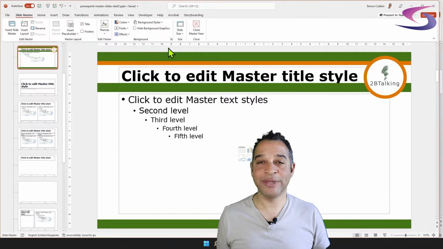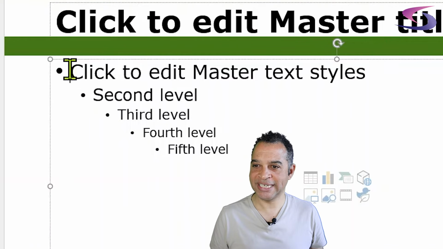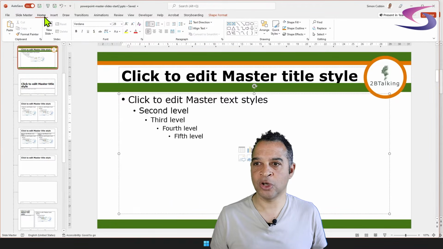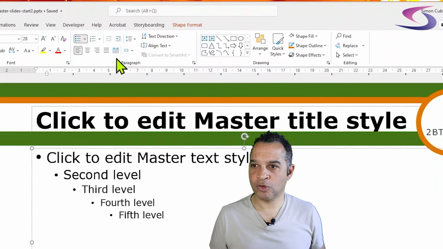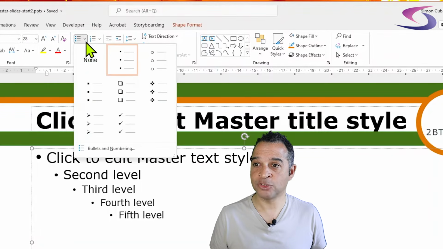Righty then. So let's see if we can add a little bit with these bullets. So the first thing is I want to change this bullet here to see what I'm working with. So I'm going to click on the top of this list. Anywhere will do, but I'm just going to click just before the C here. I'm then going to click on the Home tab at the top. I'm going to go across and click on this bullet drop-down menu. Can you see that there? So if you do the same, click on that bullet drop-down menu. I'm going to go down to and click on bullets and numbering.